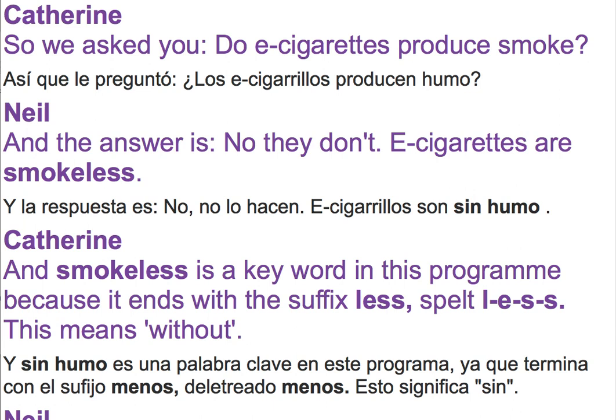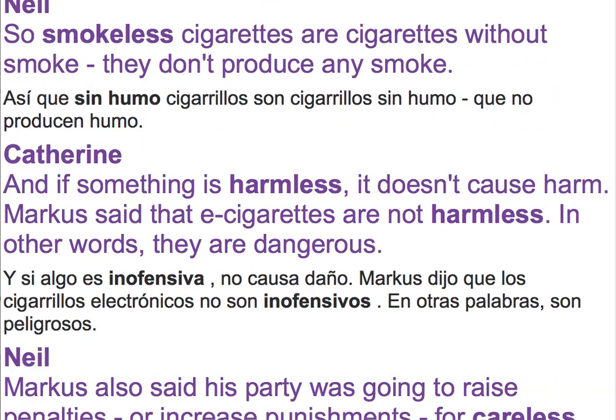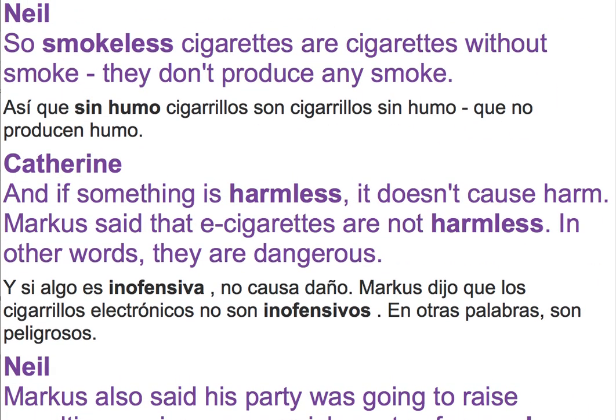So, we asked you, do e-cigarettes produce smoke? And the answer is no, they don't. E-cigarettes are smokeless. And smokeless is a key word in this program because it ends with the suffix less, spelt L-E-S-S. This means without. So, smokeless cigarettes are cigarettes without smoke. They don't produce any smoke.